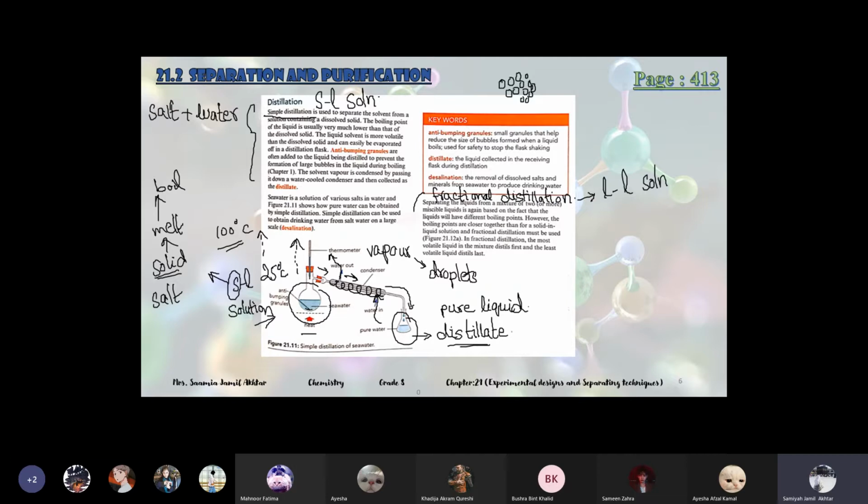Inside, first small bubbles will form, they come to the top and grow in size, they become large, and obviously when the bubbles become large, they pop also. So to avoid the splashing of bubbles, the loss of water, and the formation of large bubbles, we use anti-bumping granules, and just a small amount, we will add a few of them. You can highlight it, this is really important, the purpose of why we use these anti-bumping granules. These small questions are really important, they can come for 1 mark: why in simple distillation, or why in the distillation technique, do we use anti-bumping granules.